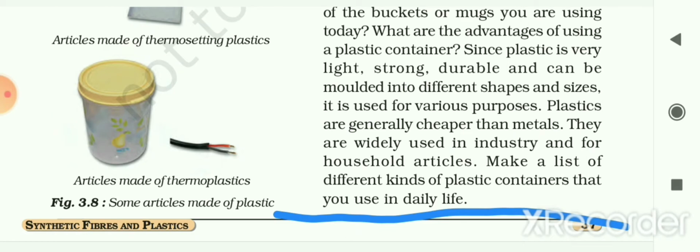Now make a list of different kinds of plastic containers that you use in daily life. You are using many kinds of plastic containers, starting from a mug or glass to buckets. The water tank that we are using to store water is also made of plastic.